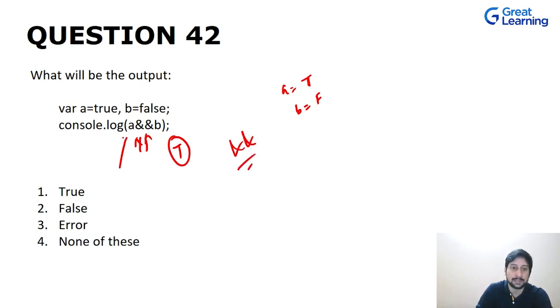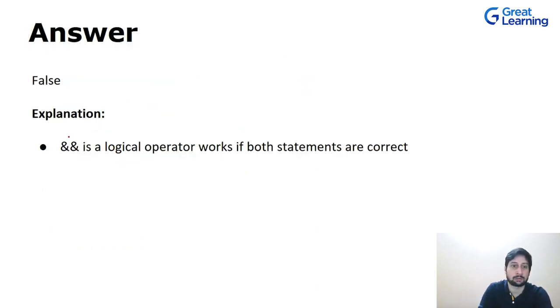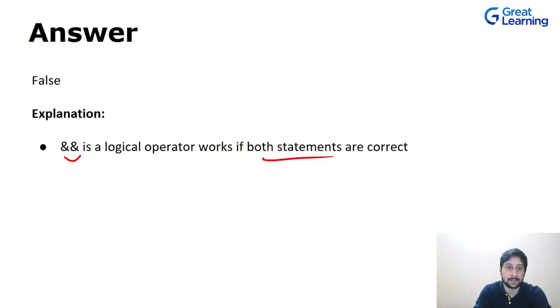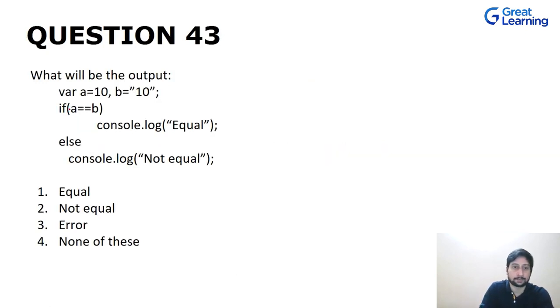That means on this side you will be having one condition and on this side you will be having one condition. Since A is true, we go to the B and we check the condition, in this case B is true or false, which is false. So you get the output as false. Okay, a logical operator works if both the statements are correct. In this case, it was not the case. Now let's move on to the next question.